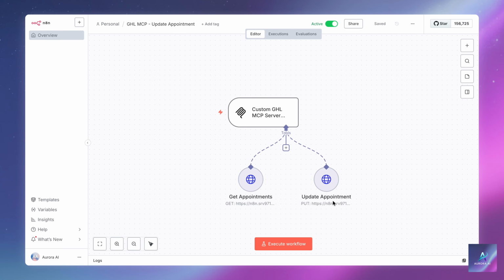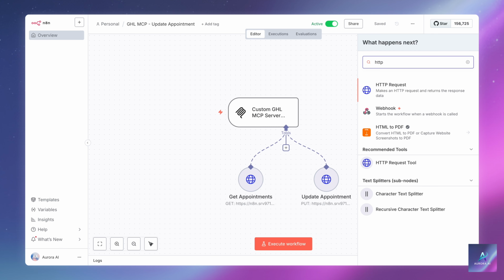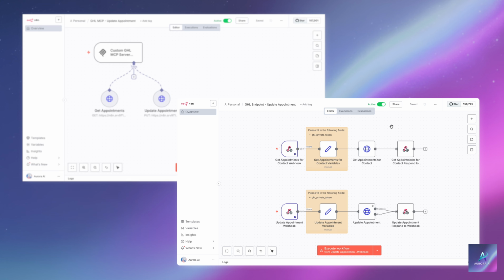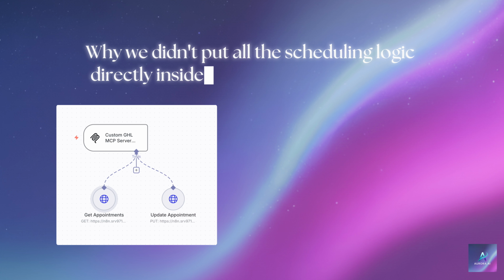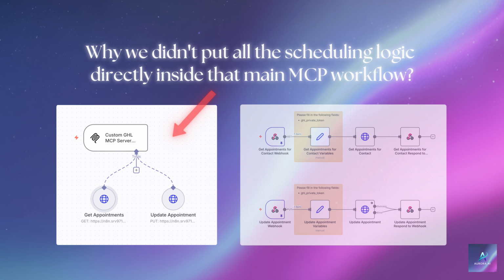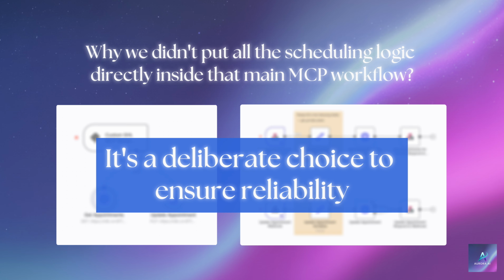Importantly, each of these tool nodes is just an HTTP request that calls a separate, dedicated N8N workflow endpoint. This architectural split keeps our logic clean, fast, and easy to manage. You might be wondering why we didn't put all the scheduling logic directly inside that main MCP workflow. The architecture we built, using separate workflows, is a deliberate choice to ensure reliability, and here's why.